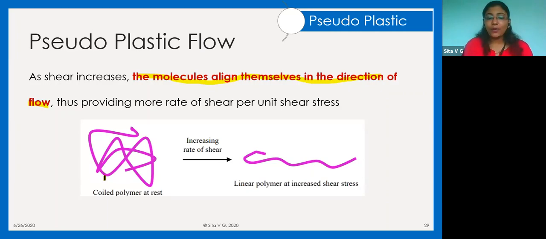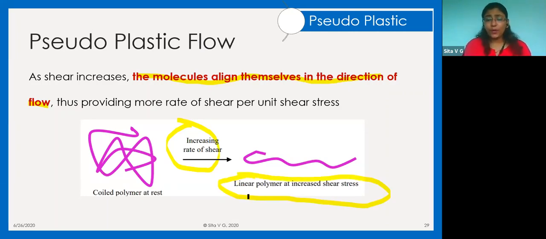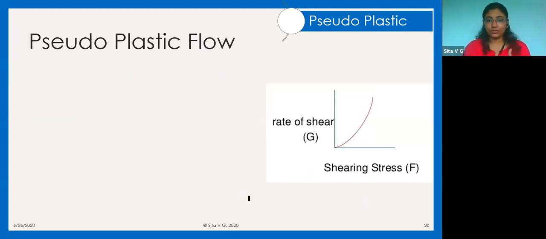If this is my polymer at rest and I gave it agitation, that means shear, so the polymers arrange themselves such that they are in the direction of the flow, and if they are in the direction of the flow, obviously my viscosity will reduce.